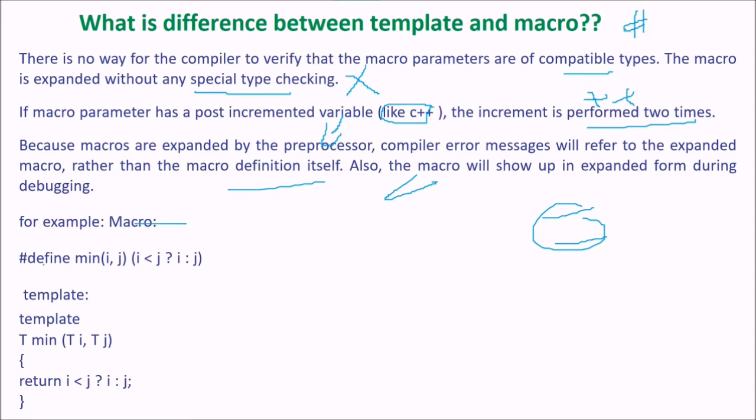Like you have a macro, say define min(i,j) as i less than j, if else form, which we call a ternary operator. If you want to make a template, you can write template T min(T i, T j) returning the smaller, same thing. But now this T is not known here. When you use it in a program, you can use any data type here. So to make a code non-data type specific, this is generic. T has given you that liberty to use it any way you want.